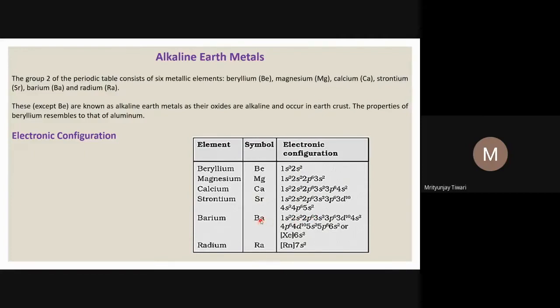Barium, how much is it? Xenon is 54, so 54 plus 2 is 56. So barium's atomic number is 56. Then we can go to radium. Sorry, it's a mistake here. It's radium, and after radon, Rn, it is 7s2. So that we can write.